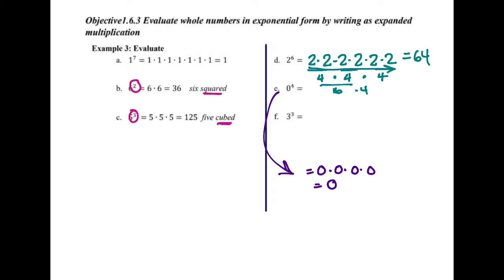And the last one here, F is 3 to the 3rd power, which means I want 3 3's. 3 times 3 is 9. Bring down the other 3 because we haven't used it. And now 9 times 3 is 27. So the answer to that one is 27. The answer to this one was 64. Answer to that one was 0.